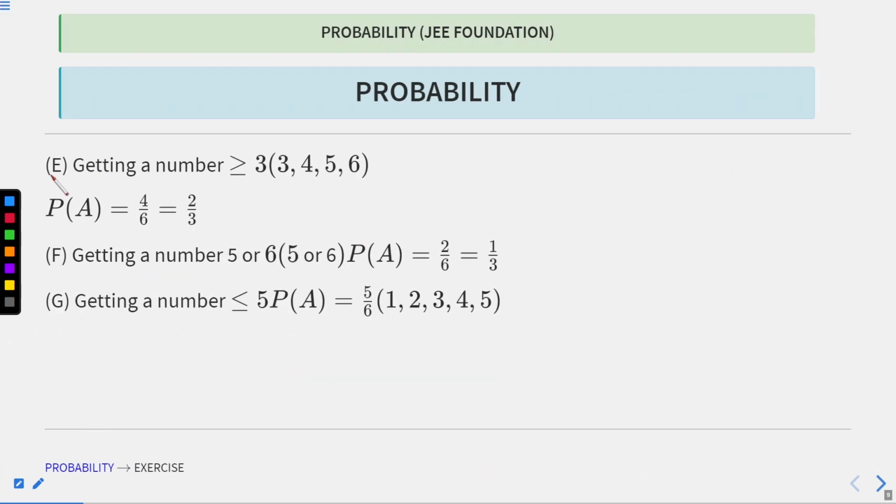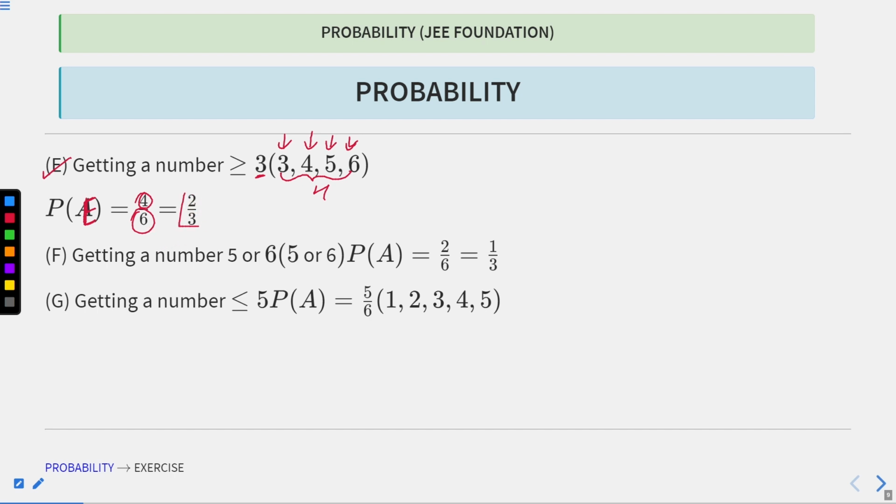Now for the event E of getting a number greater than 3. So what are the numbers greater than or equal to 3? 3, 4, 5, 6. So the favorable outcomes are 4. So we take the total number of favorable outcomes divided by the total number in the sample space, which is 6.